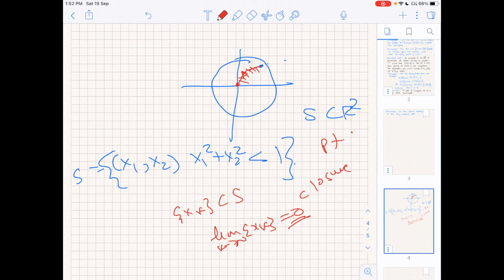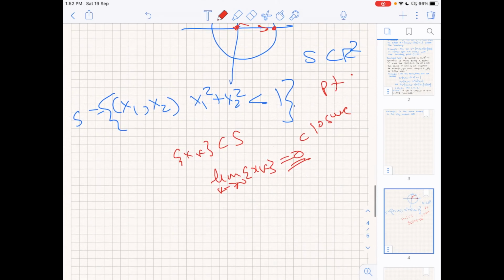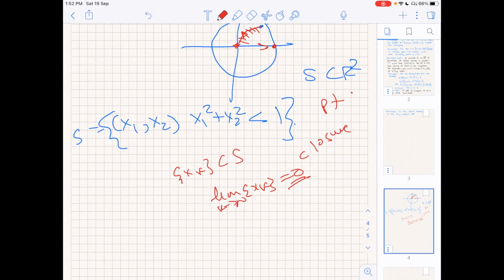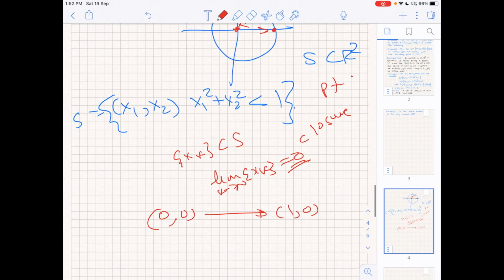Similarly, let's say I take a sequence that starts from the origin 0 0 and approaches the point 1 0 from inside.